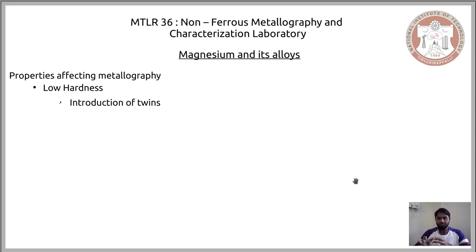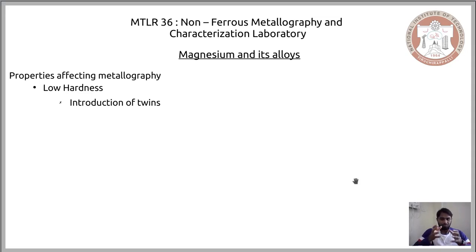So you process a material, you want to see its microstructure, and while preparing this microstructure, you polished it in such a way that you had a twin introduced into the microstructure. Now when you look at this microstructure, focusing on the crystallographic orientation, in addition to the microstructure that the processing technique yields, you would be able to see the twins introduced by the polishing, because these twins have their own crystallographic orientation.